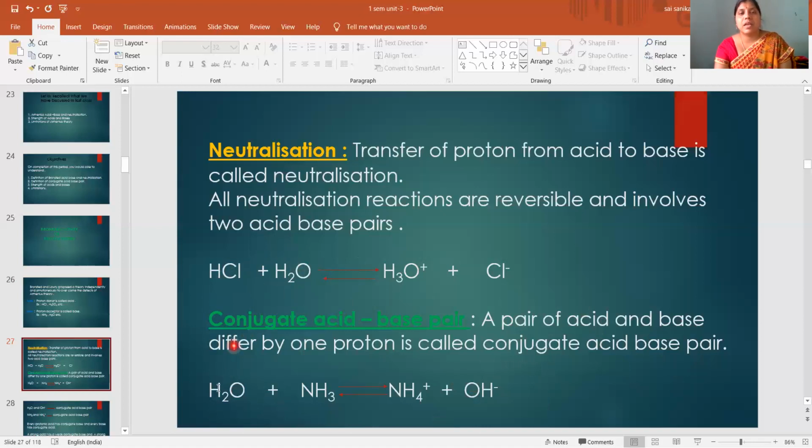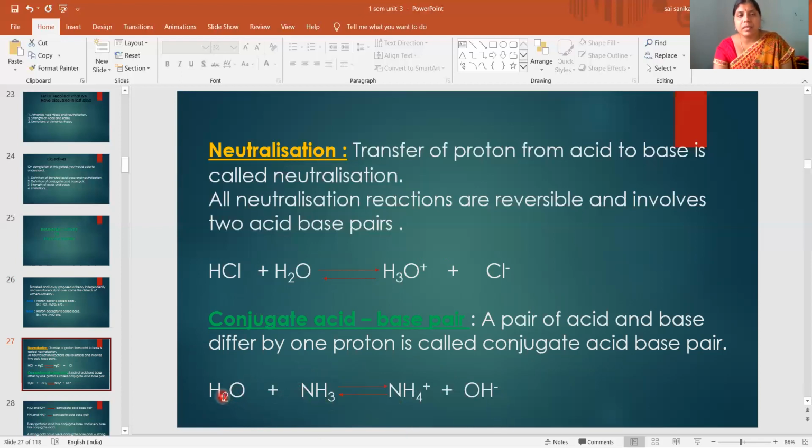So this water has both acidic and basic character. It acts as an acid, a base, and also a neutral molecule. Here it will act as an acid, and here NH3 will act as a base. So this water will donate a proton to NH3, so it is an acid. As NH3 is accepting, it is a base. So it will convert to NH4 plus. And this H2O, giving an H plus ion, will convert to OH minus ion.